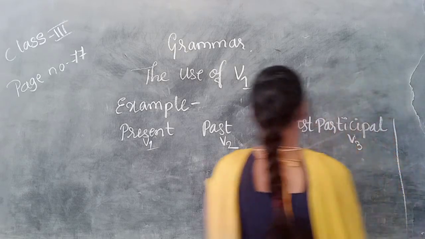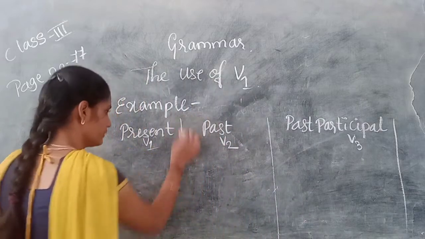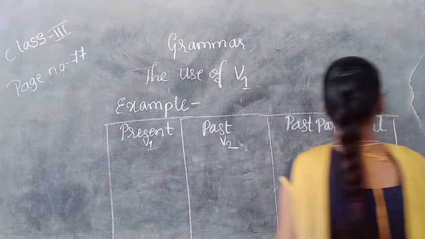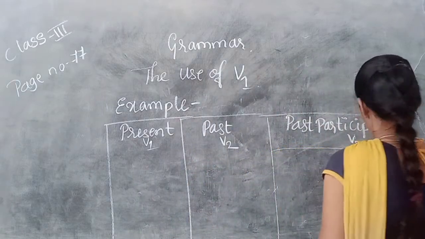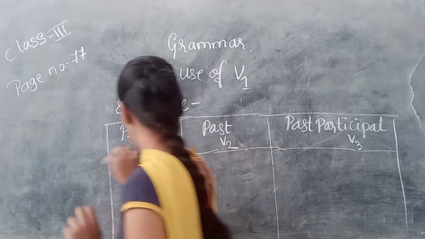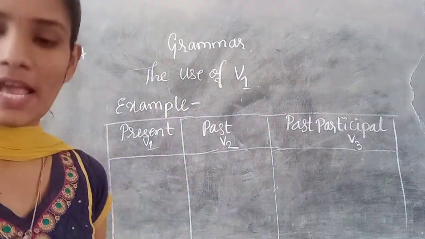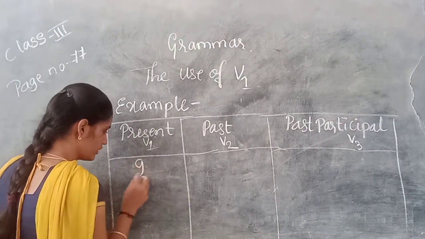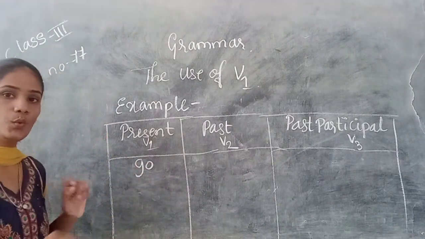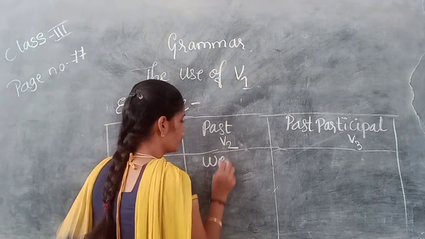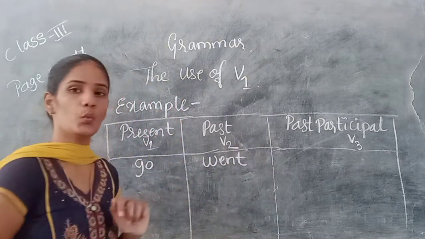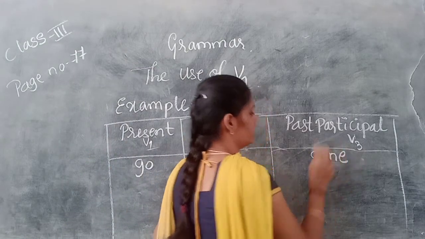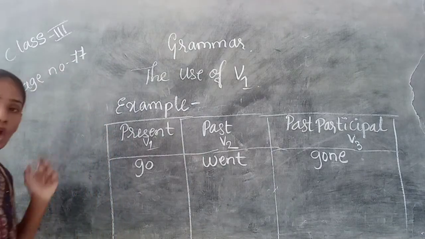So let us have some examples. For example, go is a present form. The past form of go is went. Go, went, gone. So the past participle form of go is gone.